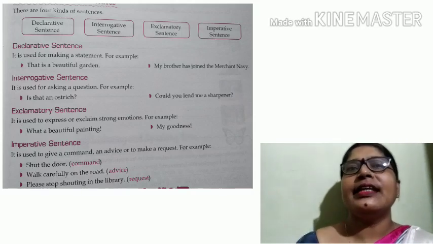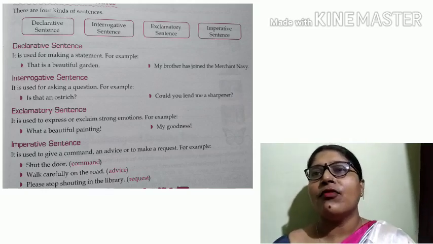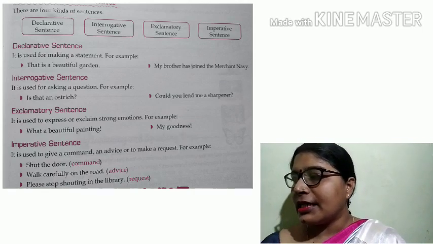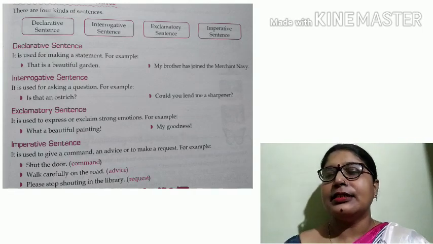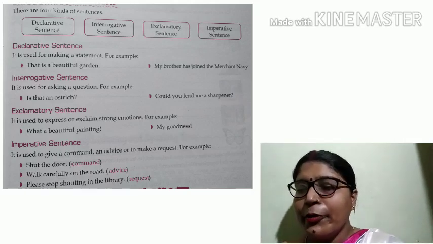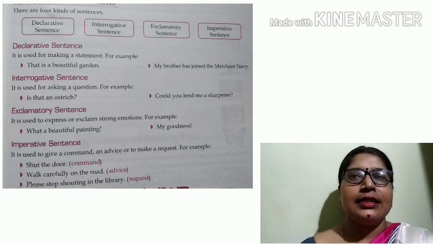Now exclamatory sentence. Exclamatory sentence shows a sudden feeling of emotion. When we speak anything with our sudden excitement, then it is called exclamatory sentence. Suppose, what a beautiful rose. Here it is an exclamatory sentence.